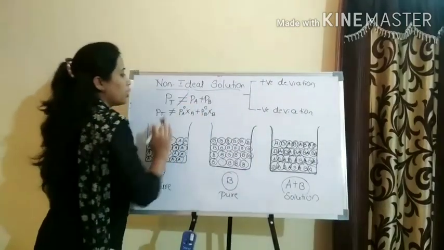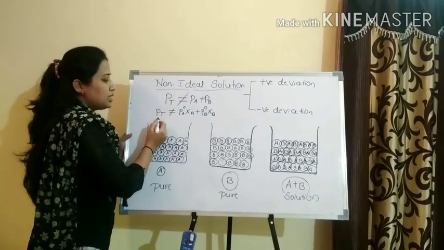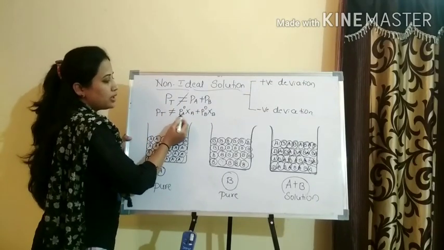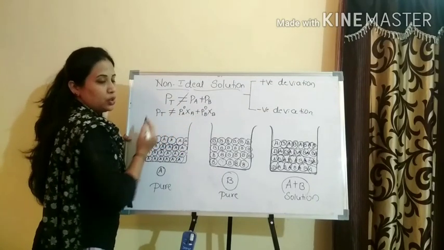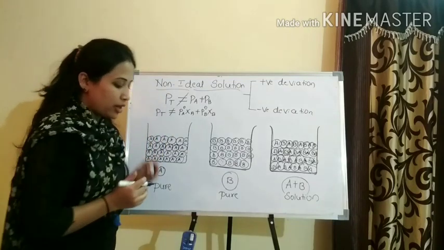So for a non-ideal solution, P total is not equal to P naught A into XA plus P naught B into XB. This is the condition of a non-ideal solution.